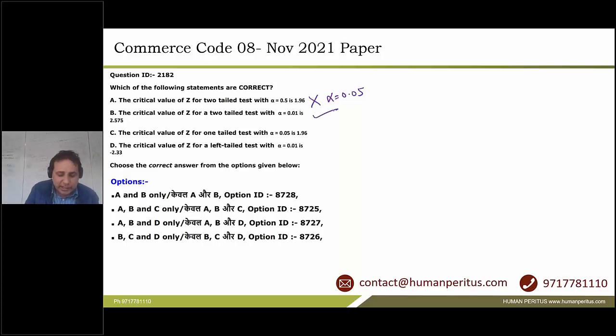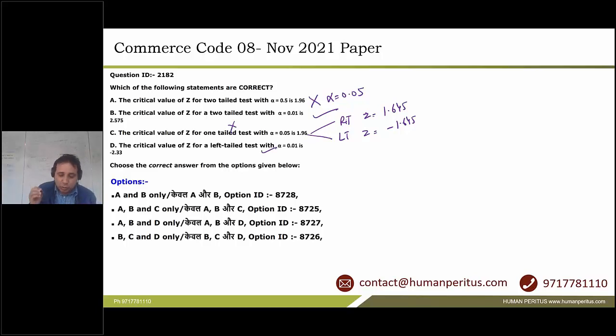Third one, the critical value of Z for one-tailed test with alpha 0.05 is 1.96. Again, guys, this is wrong because it's a one-tailed test. If it is right-tailed, in this case my Z will be 1.645. If it's left-tailed, my Z will be minus 1.645. But here we are given 1.96. This is wrong. Fourth one, the critical value of Z for left-tailed test with alpha 0.01 is minus 2.33.